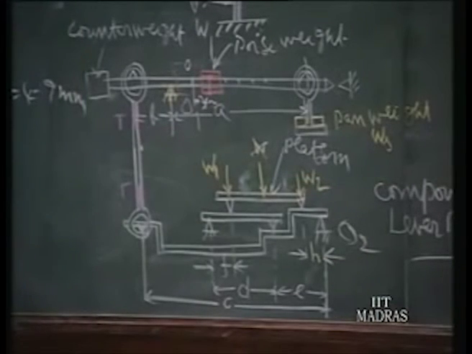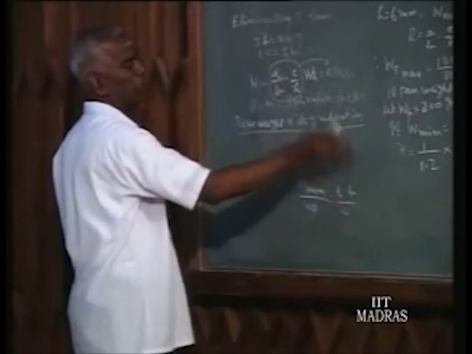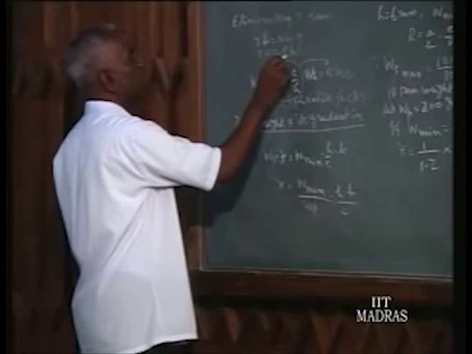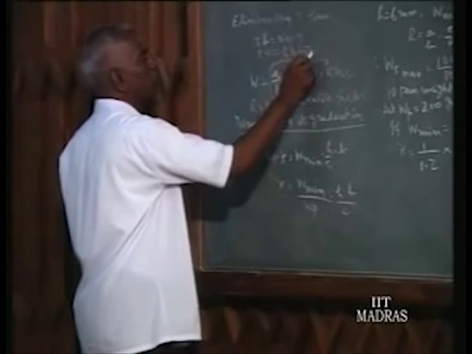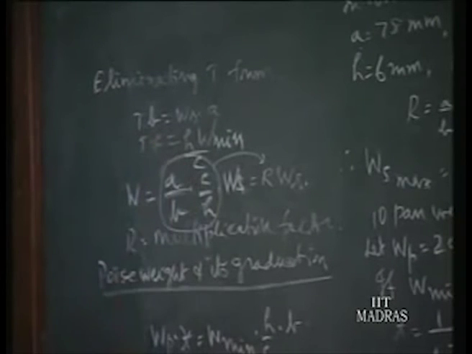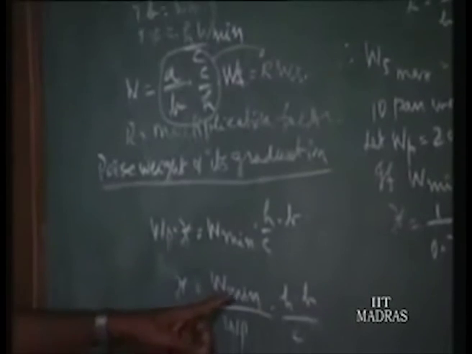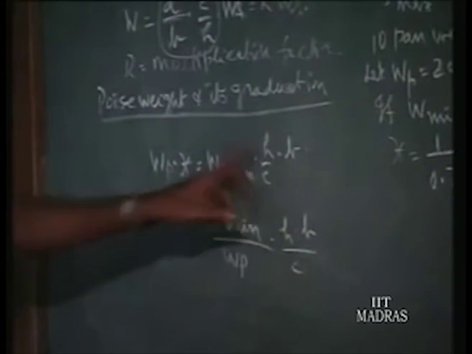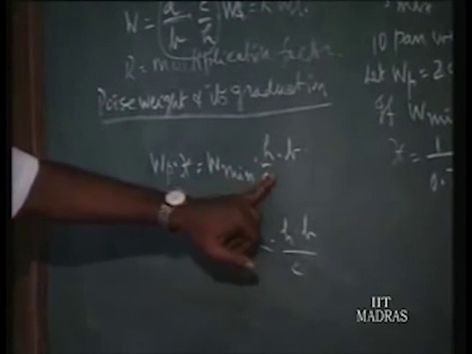So the tension on the tie rod will be W minimum into H by C, and multiplying by B gives the moment about O. W minimum into H by C into B is the moment on the other side. We equate these two moments.